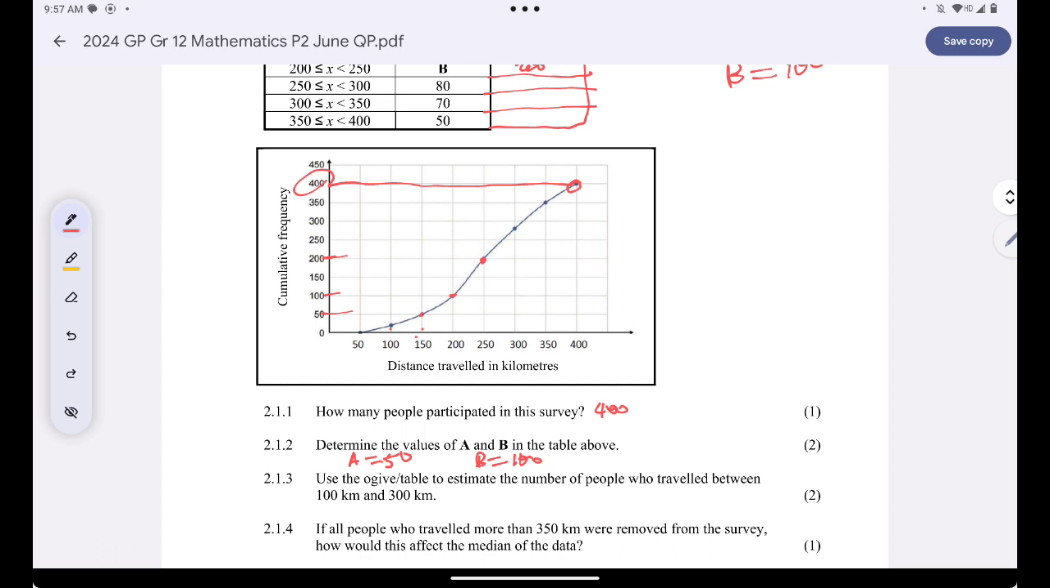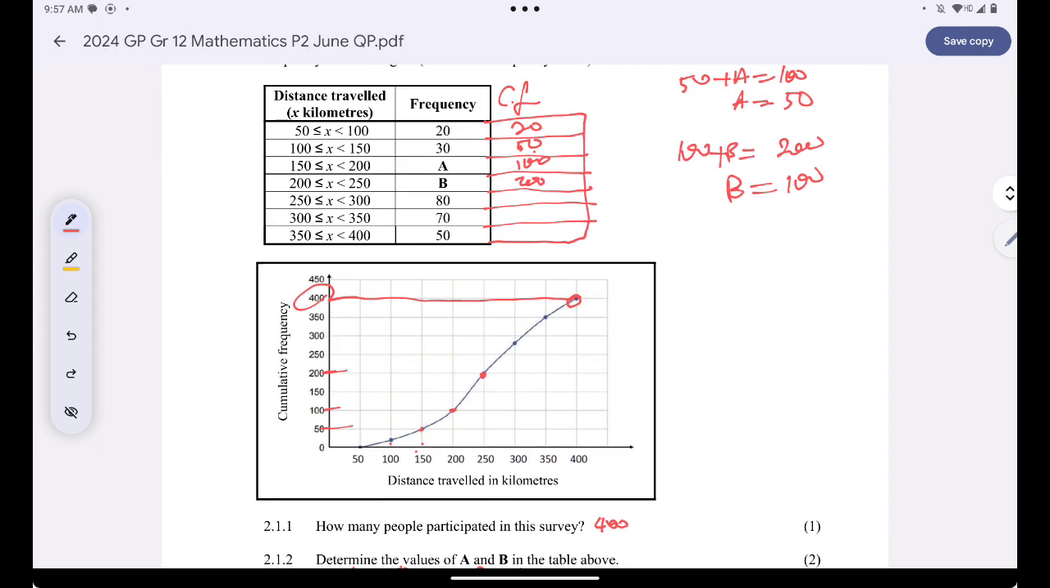Okay, use the OGIV to estimate the number of people who had traveled between 100 and 300 kilometers. So that means I must just add these frequencies. I'll say 30 plus 50 plus 100. Okay, 30 plus 50 is 80. 80 plus 100 is 180. 180 plus 80 is 260. So there are 260 people.